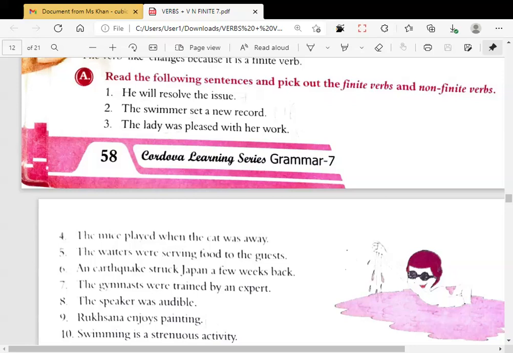Which tense? Simple future. And the verb here is resolve. If you need to underline it, pick out the finite and non-finite verb. So what should be the answer?